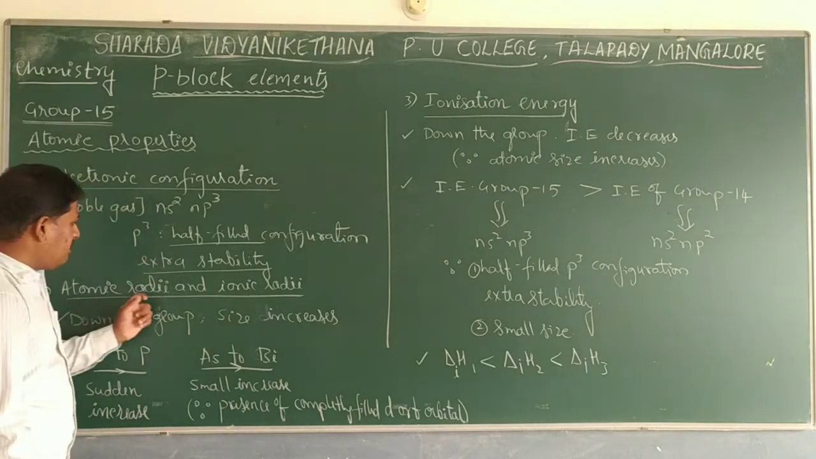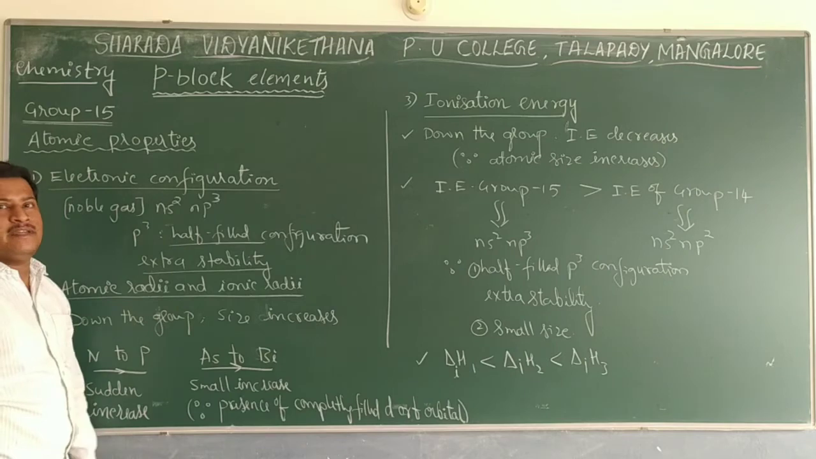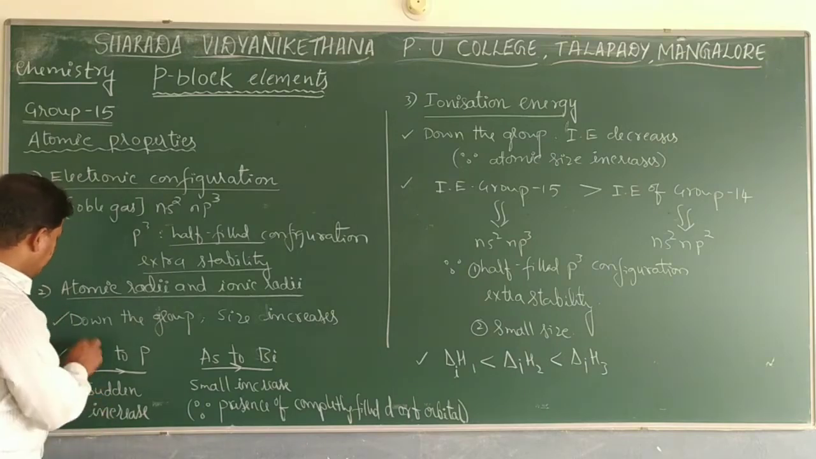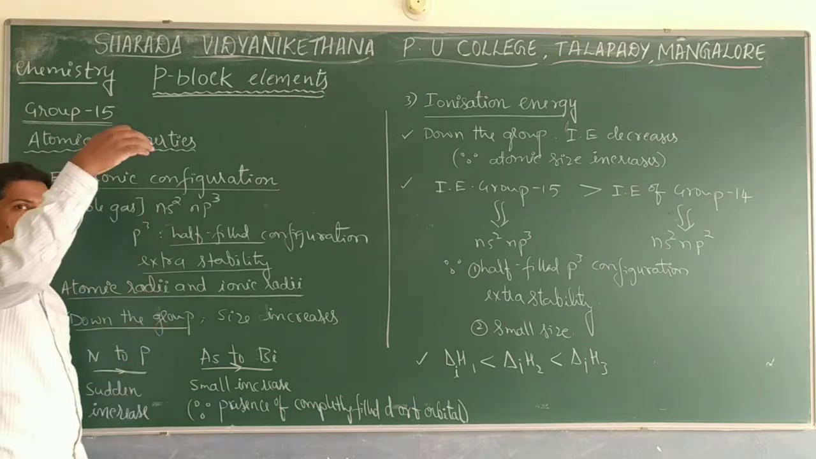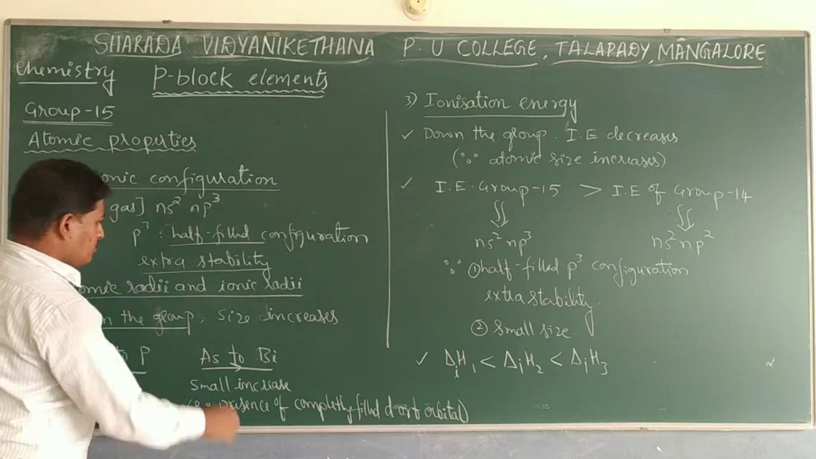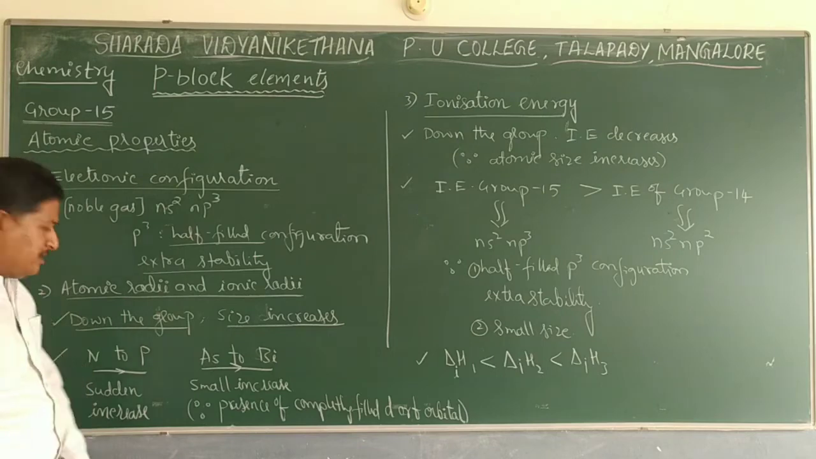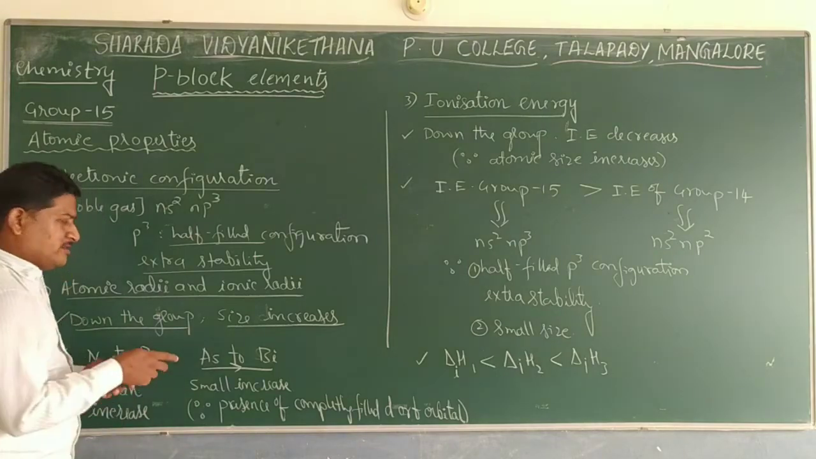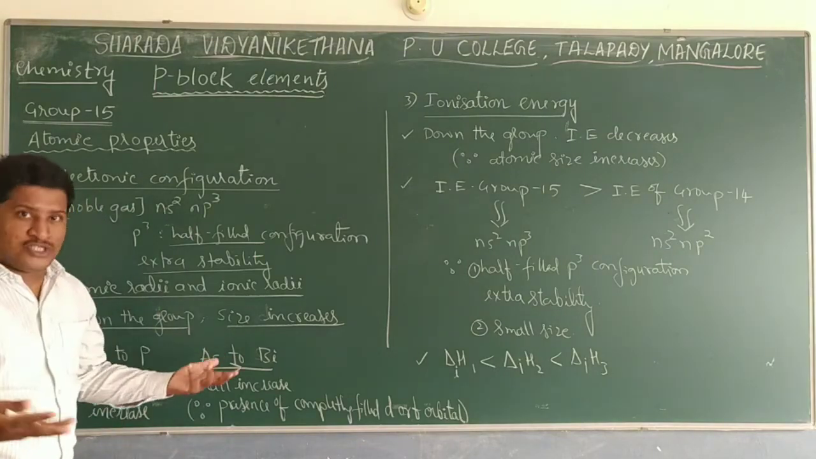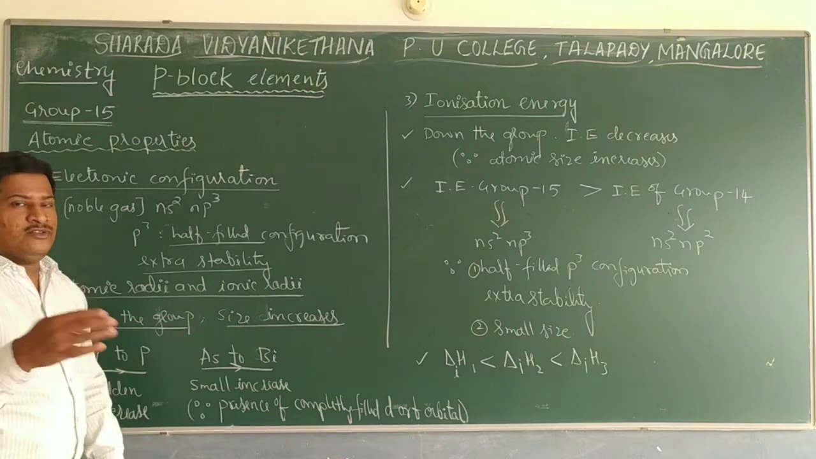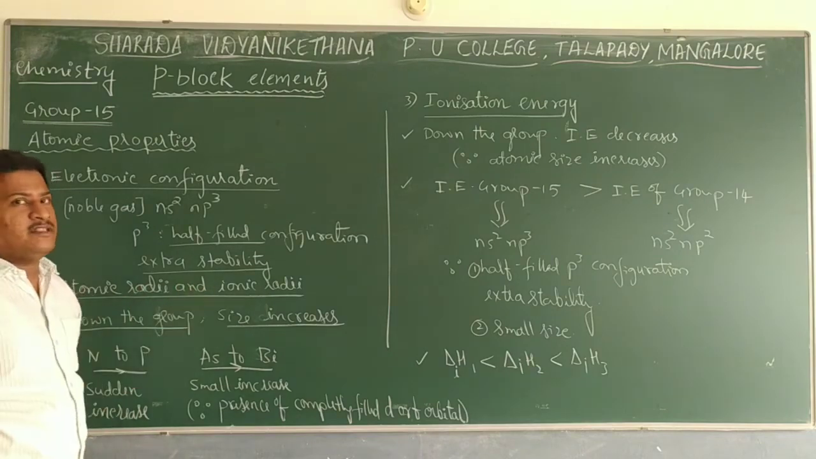Next comes atomic radii and ionic radii, in general, size. The first point is down the group. If you move from nitrogen to bismuth, down the group, size goes on increasing. The main reason is that electrons are added to a new shell. As the shell number increases, size increases.